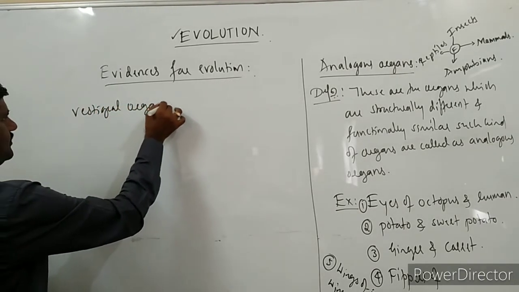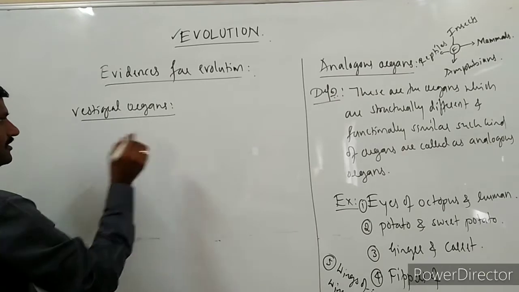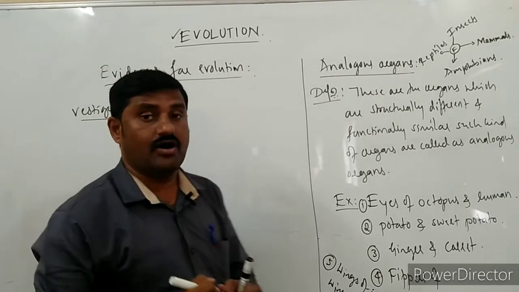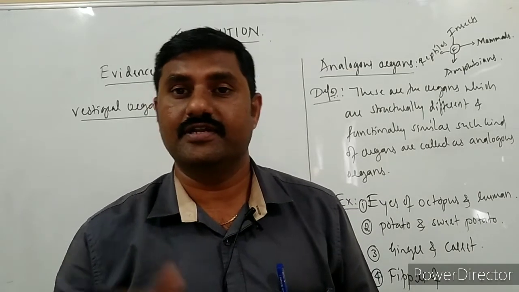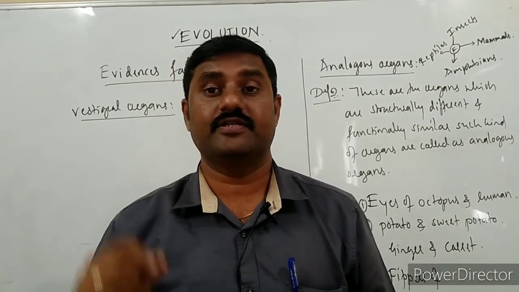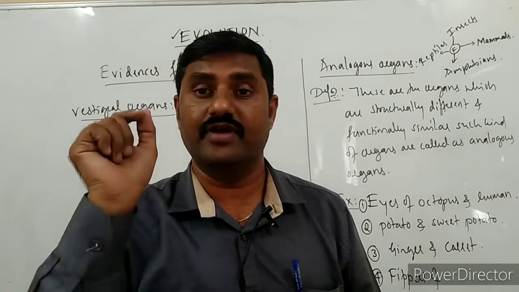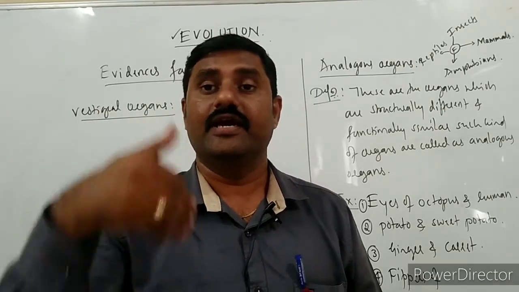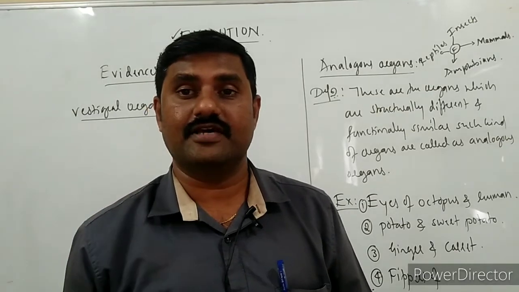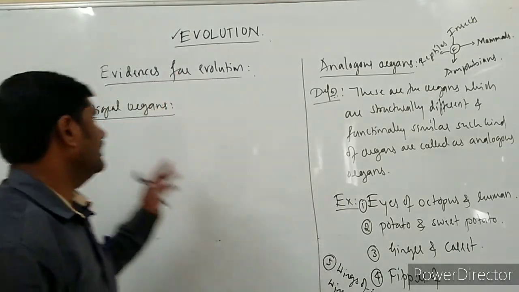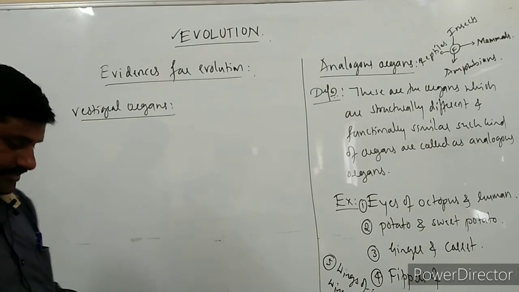What are these vestigial organs? These are the organs which are underdeveloped and non-functional in some groups of organisms, but the same organs are well developed and functional in some other group of organisms, and such kind of organs are said to be vestigial organs.